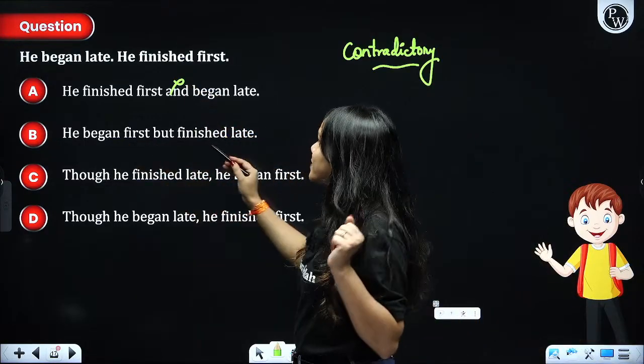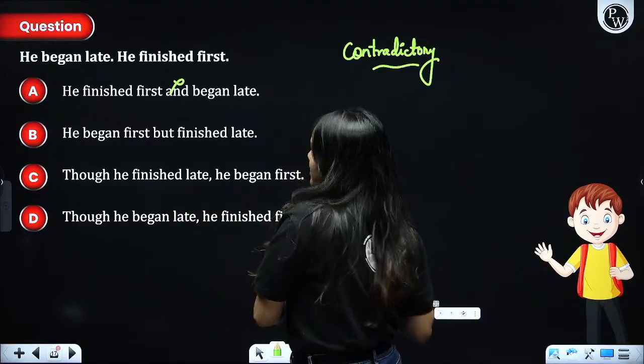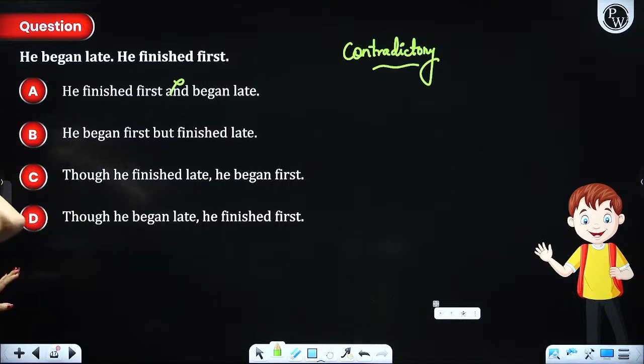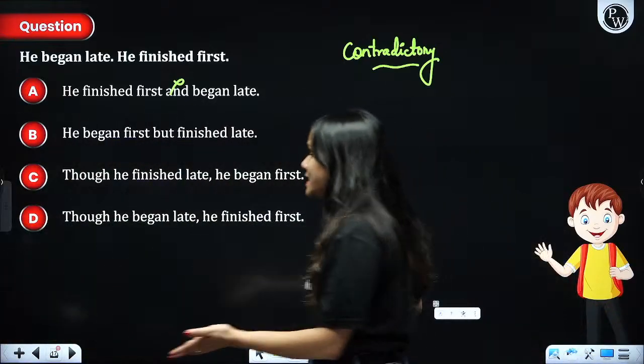So, what should it be? Though he began late, he finished first. Simple, because there are two contradictory ideas.